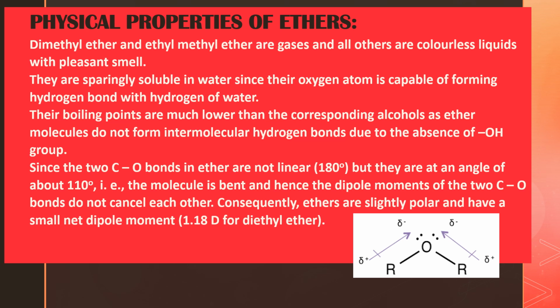Okay students, the first point you are supposed to write: among ethers, dimethyl ether and ethyl methyl ether are gases, and all the others are liquids which are colorless, that means they do not possess any color, and also they possess a sweet smell or pleasant smell.